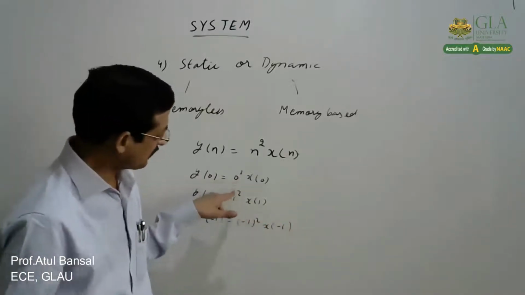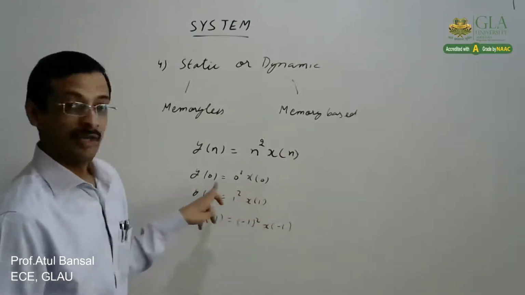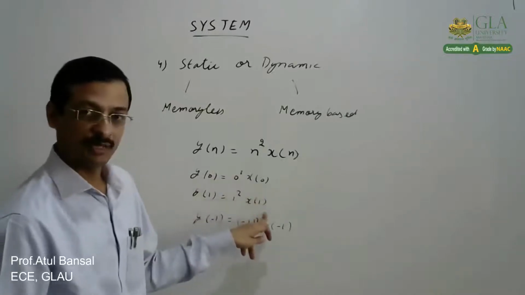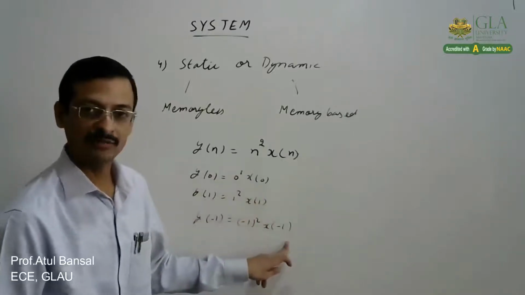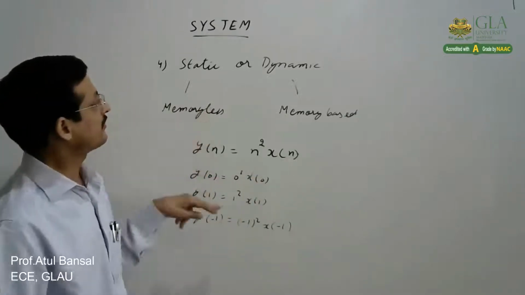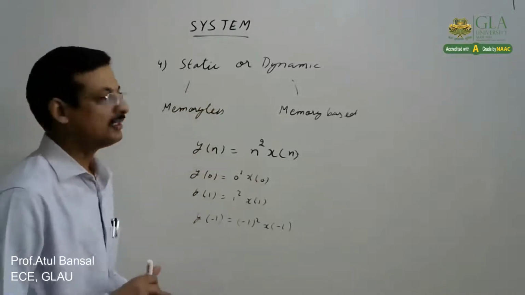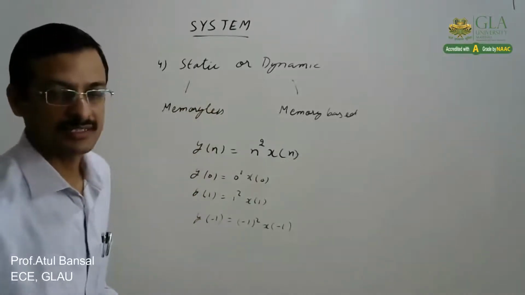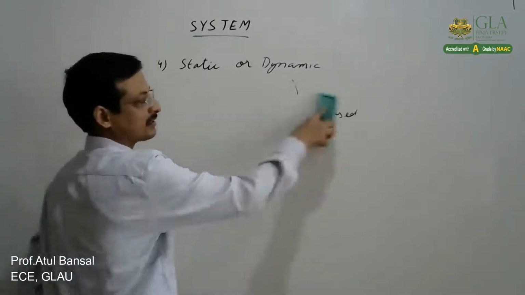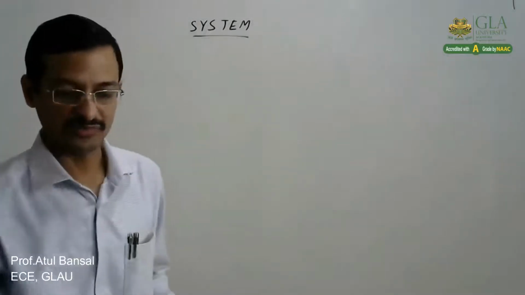Now do not think about this part. But what is the input? At 0, we require the input at 0. At 1, we require the input at 1. At minus 1, we require the input at minus 1. So it is at the same instant. So in that case, this system is static or memoryless. So that is the simple definition of how we can classify systems into static or dynamic. The other name is memoryless or memory-based systems.